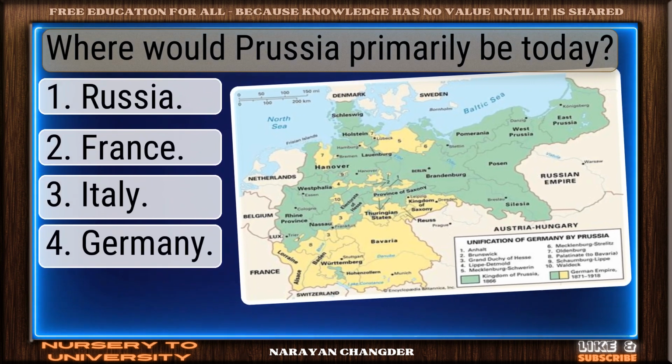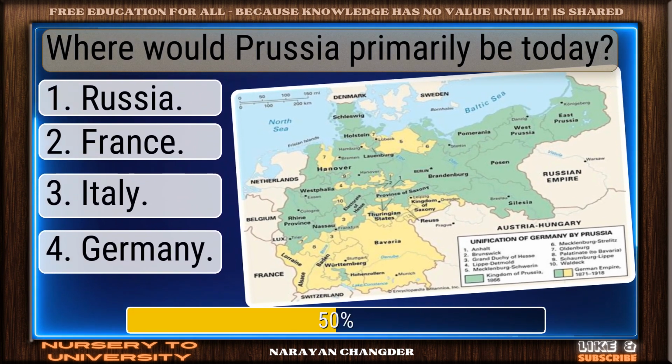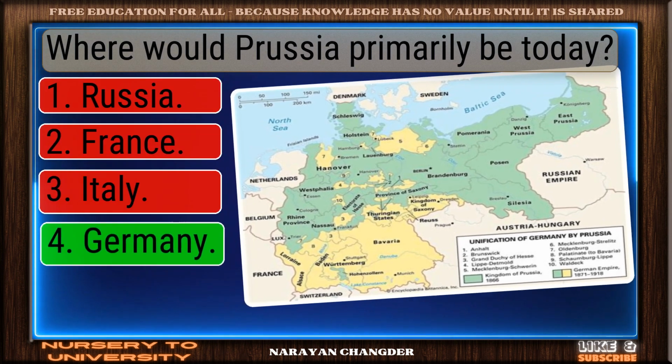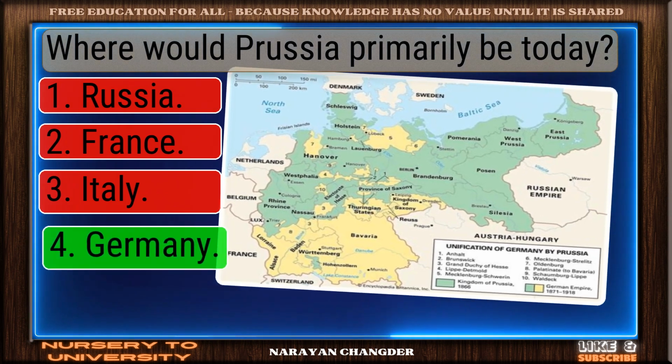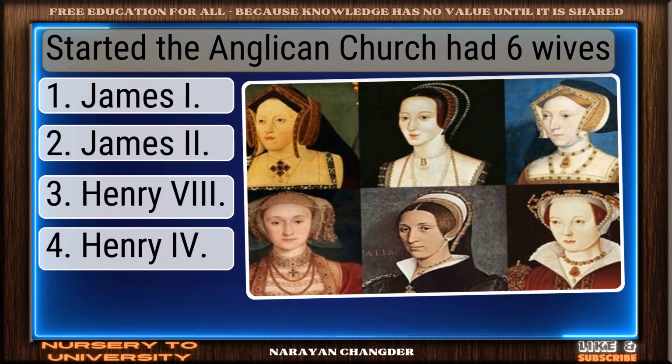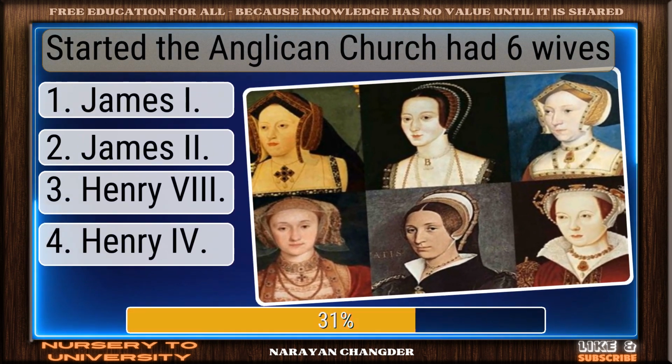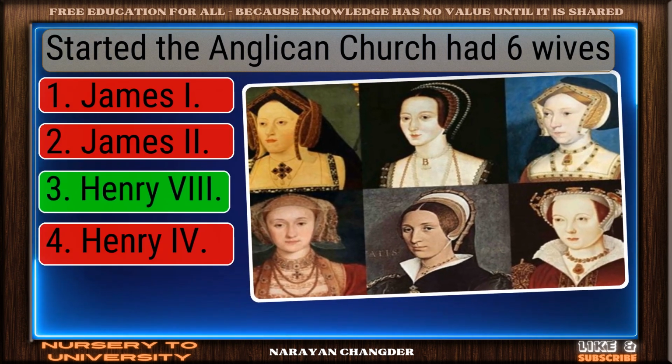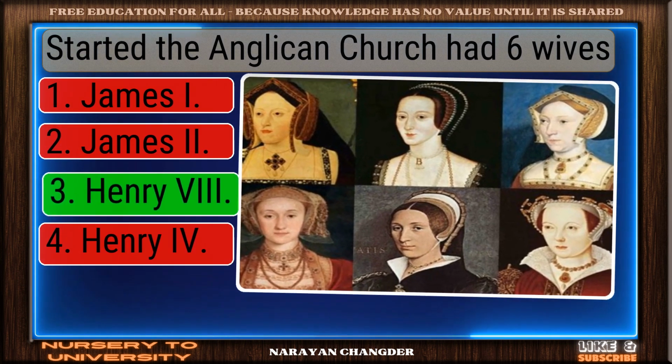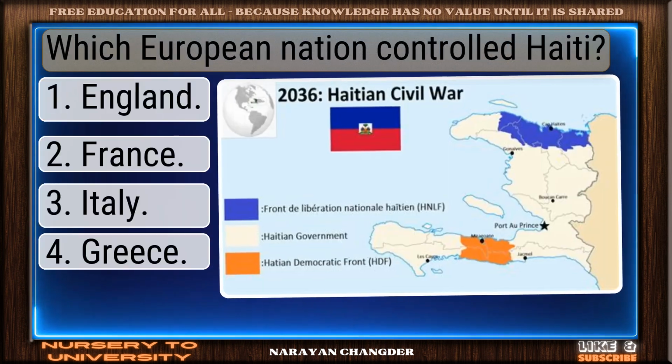Where would Prussia primarily be today? Right choice. Germany is the best answer. Who started the Anglican Church and had 6 wives? Perfect. Henry VIII is the correct choice.